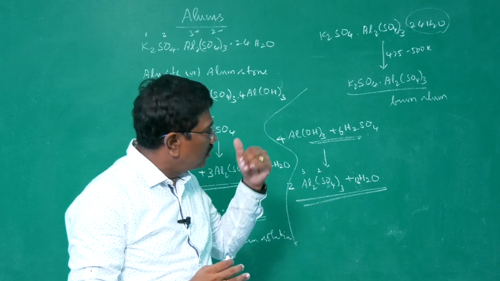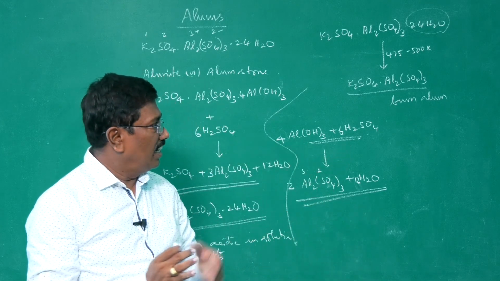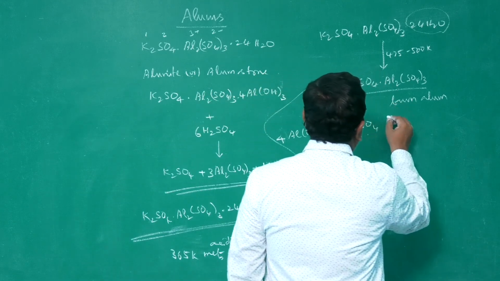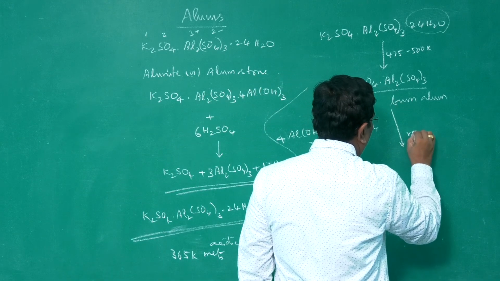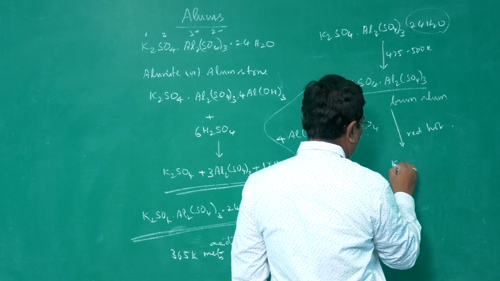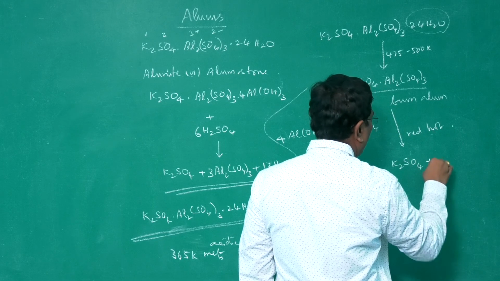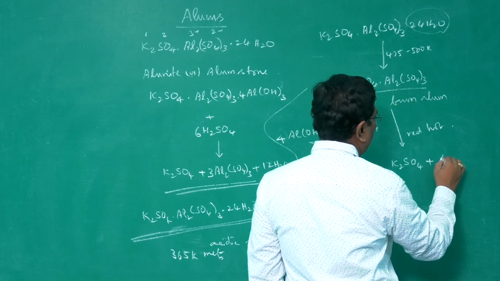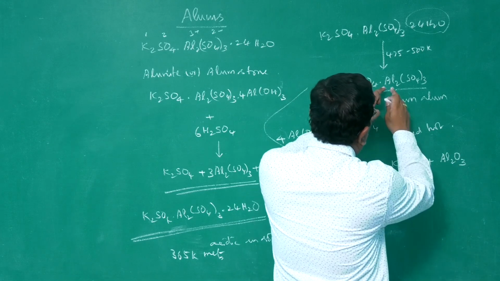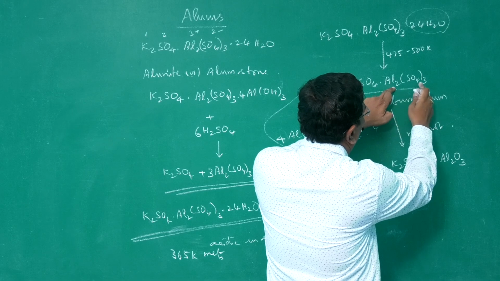When burnt alum is heated to red hot, it decomposes. When it is heated to red hot, further heating, what is happening? Potassium sulfate remains as potassium sulfate. The aluminum sulfate part gets decomposed into alumina, aluminium oxide, Al2O3.